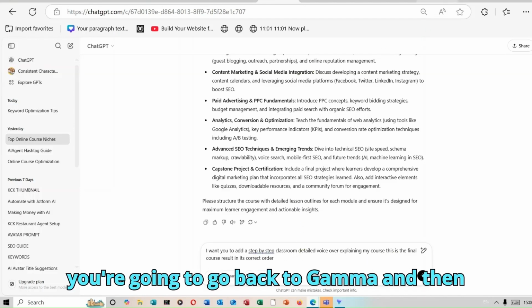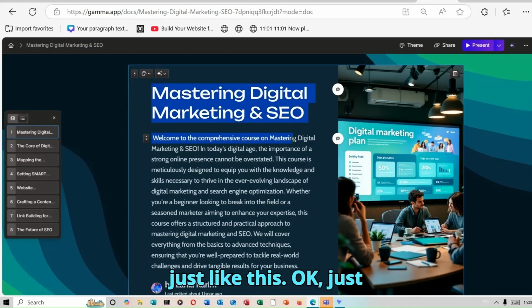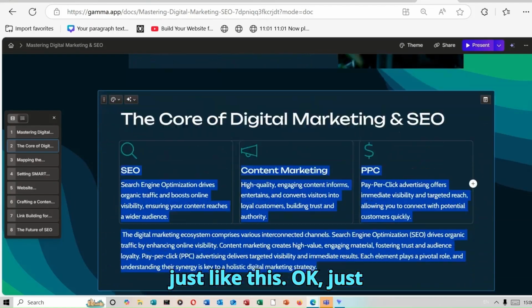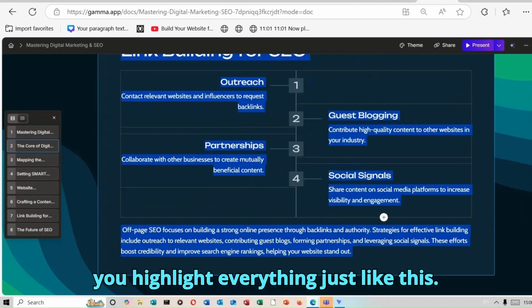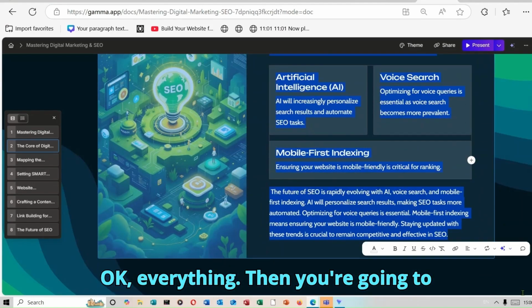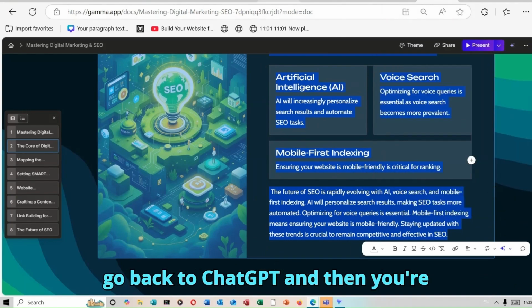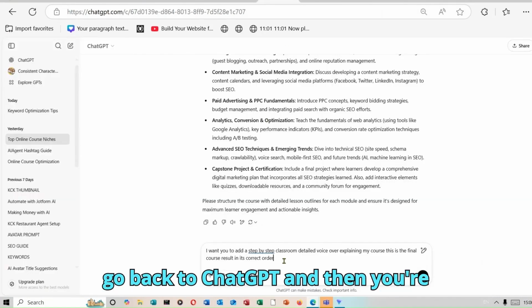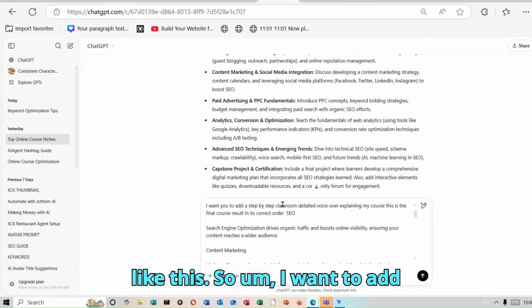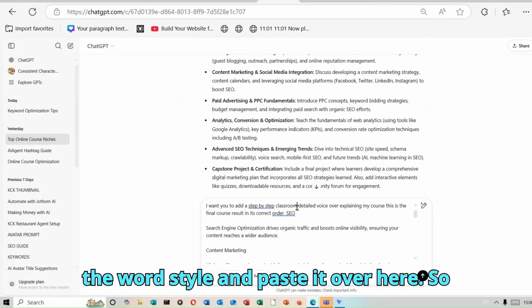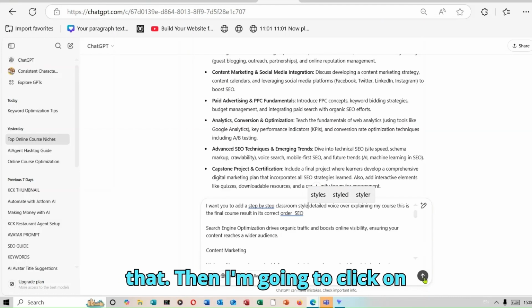So you're going to go back to Gamma and then you're going to copy everything. Just like this, just going to copy everything. Just make sure you highlight everything, just like this. Everything. Then you're going to click on copy. You'll go back to ChatGPT and then you're going to paste it over here. Just like this. So I want to add the word style. I missed it over here, so I'm just going to include it just like that. Then I'm going to click on generate.